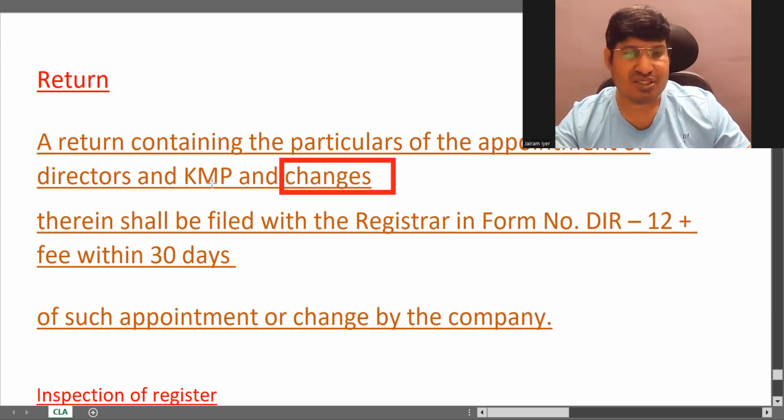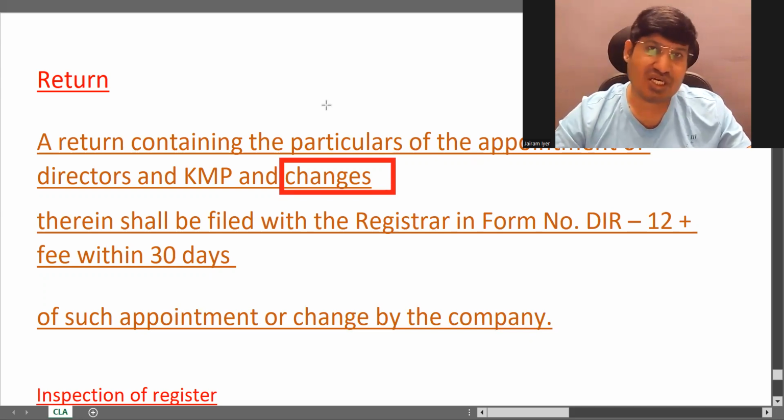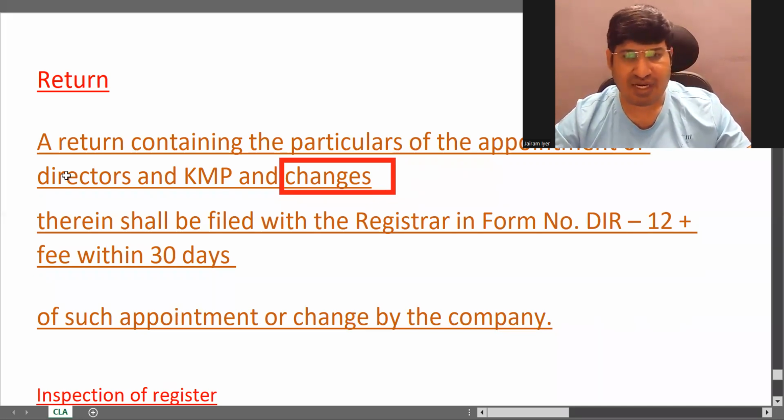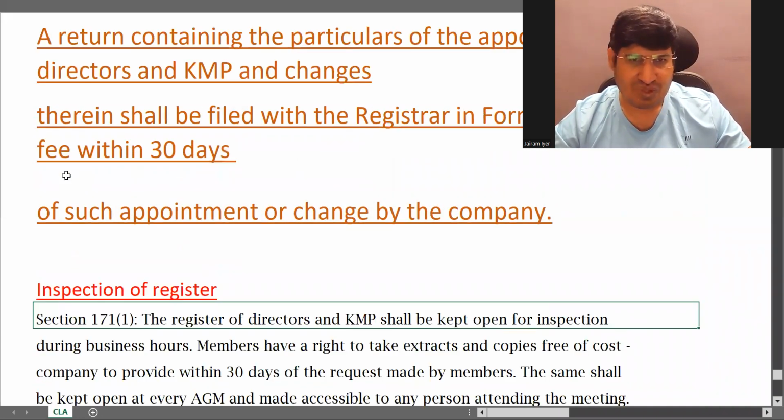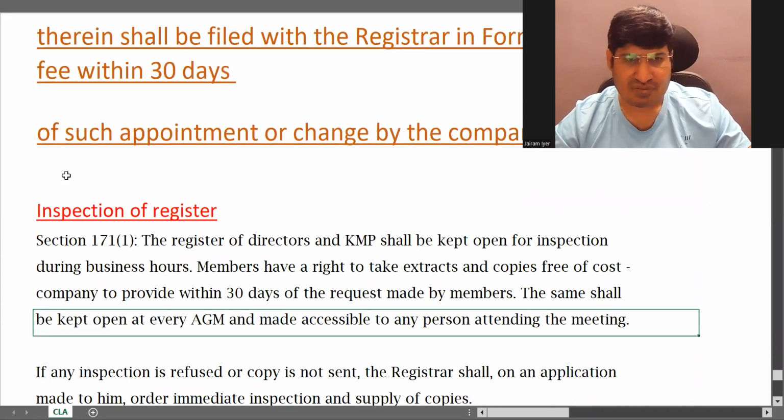That also is a change. So that also must be filed. If there is a change, you have to file. Change can mean addition or reduction in number. So this is a return you have to file, DIR 12.